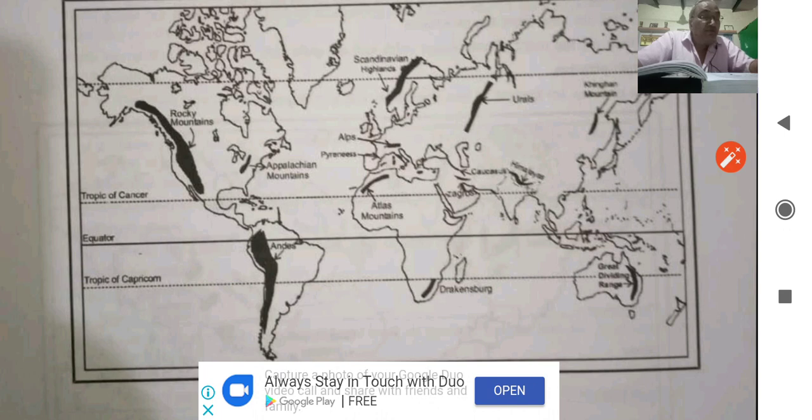In Australia we have Great Dividing Range. It plays a very important role on the climate of Australia. And here you can see Khingan Mountain and Ural Mountain. They make a natural boundary between Europe and Asia.